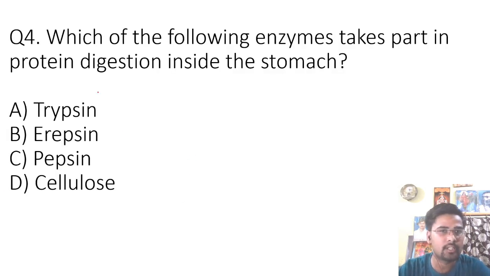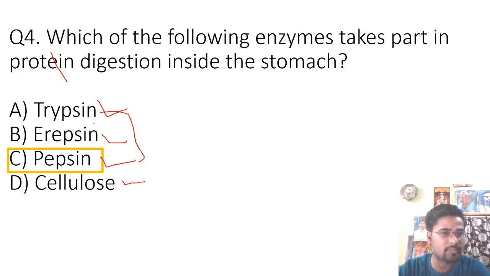Question number 4: which of the following enzymes takes part in protein digestion inside the stomach? Your options are trypsin, erepsin, pepsin or cellulose. So the correct answer is pepsin. Although these 3 enzymes, trypsin, erepsin and pepsin, help in digestion of protein, if we talk about the stomach, in the stomach pepsin helps in digestion of protein.